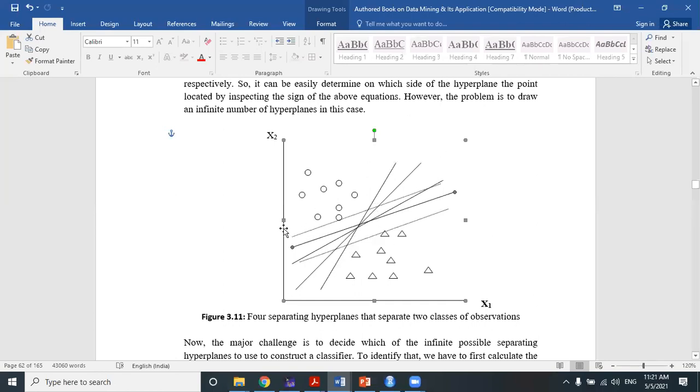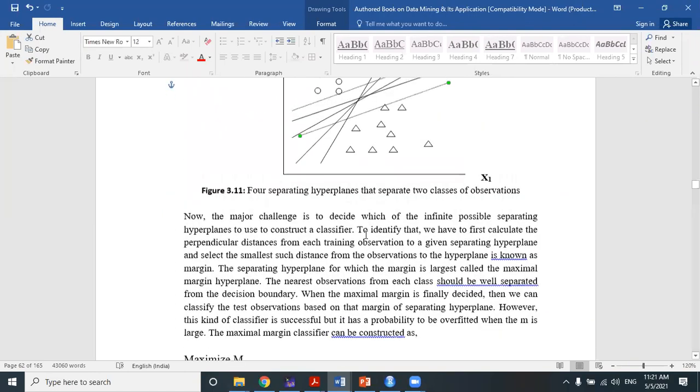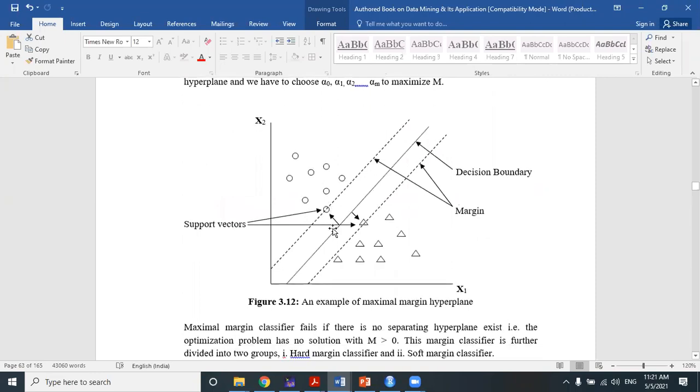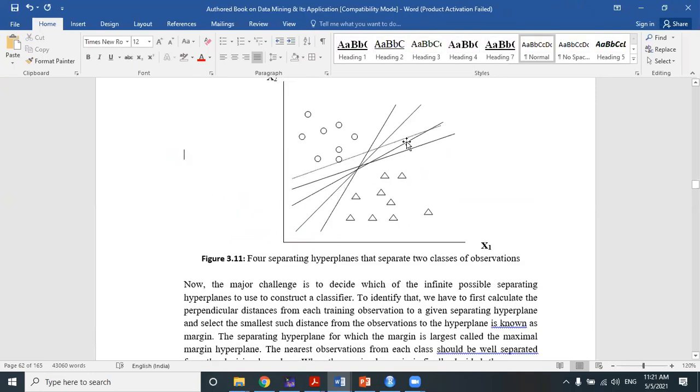For each and every straight line we have calculated here, we have to draw two margins. One margin represents the nearest object on the top side, and the other represents the nearest object on the bottom side. In this way, we draw all the margins, and the straight line with the maximum margin will be considered the optimum straight line among all the other straight lines. Clear? Understood? Yes, sir. Okay.